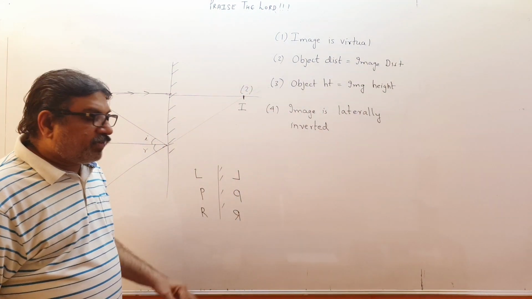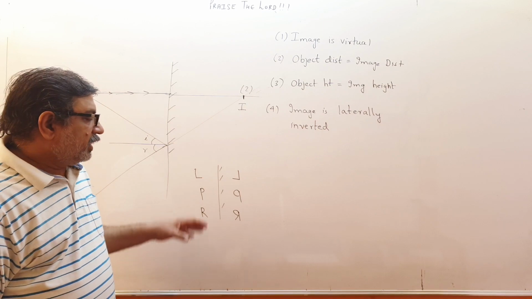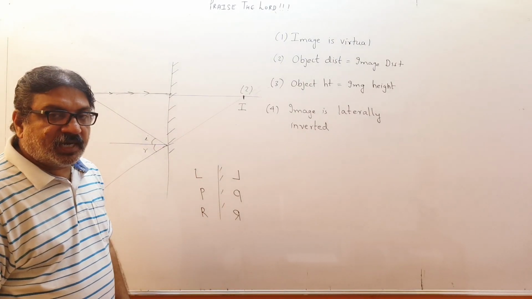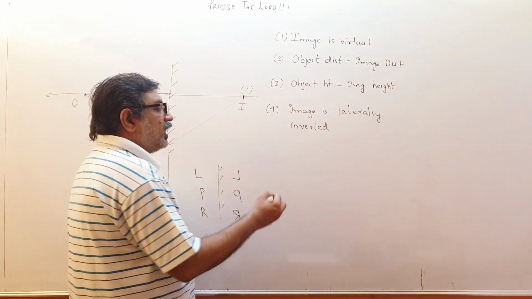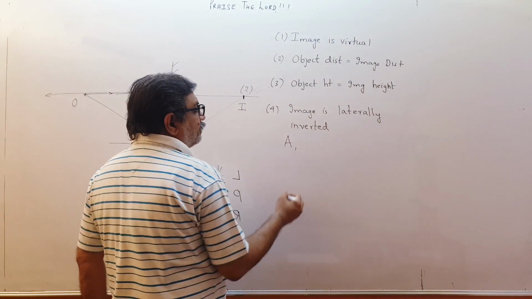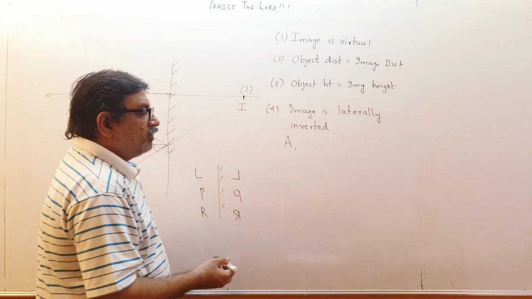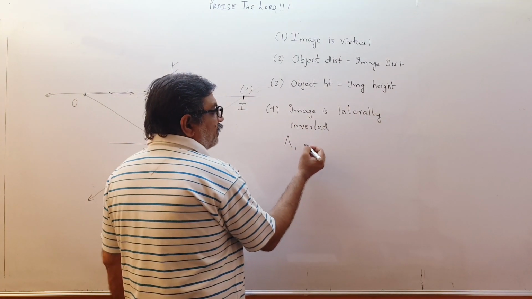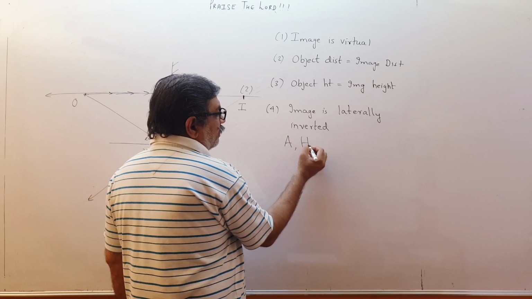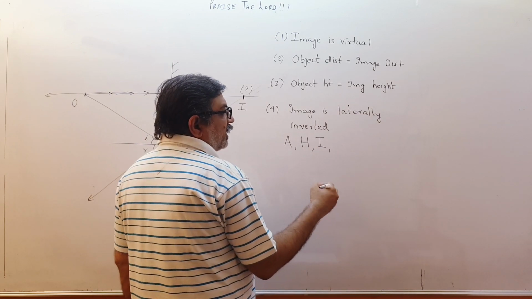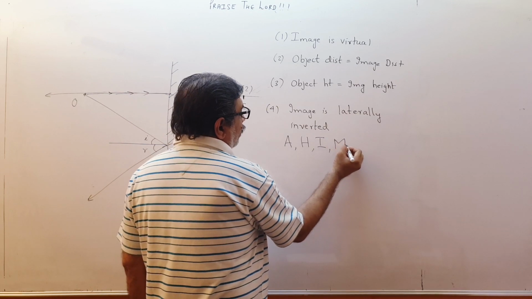Children, in English alphabets there are 26 letters. Let us think which letters will not suffer lateral inversion. I think A will appear A only. B will be inverted. C also inverted. E also, F also, G, H will remain same. I will remain same. J, K, L, M. M will appear same.